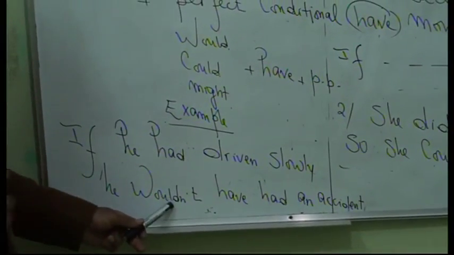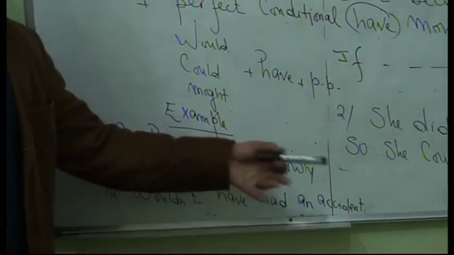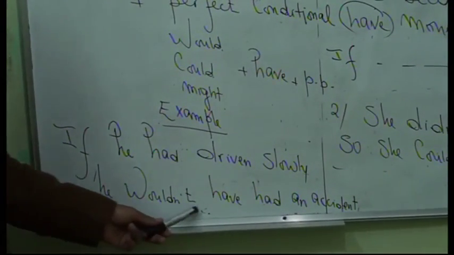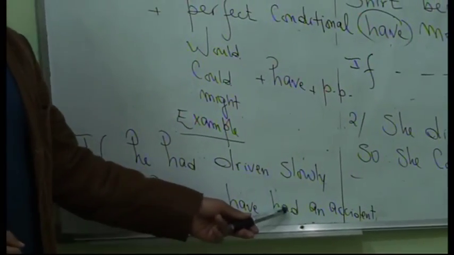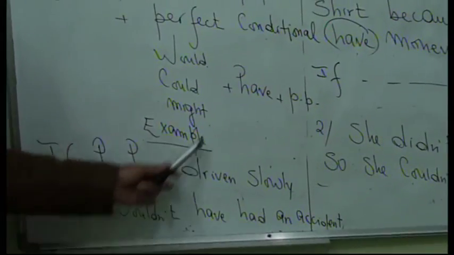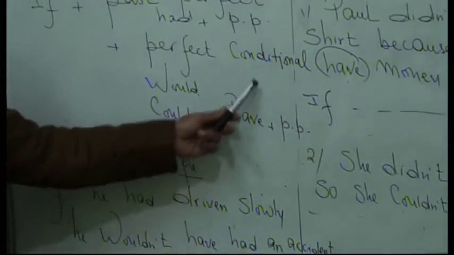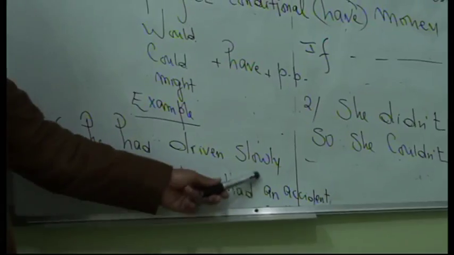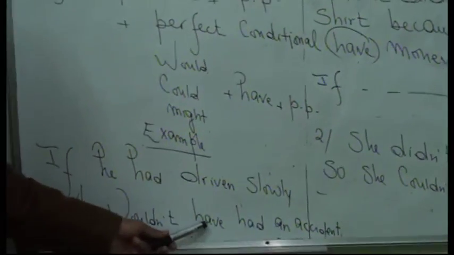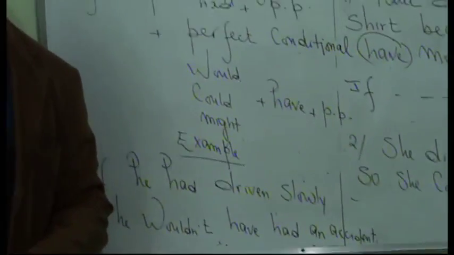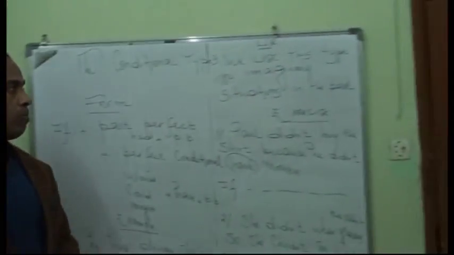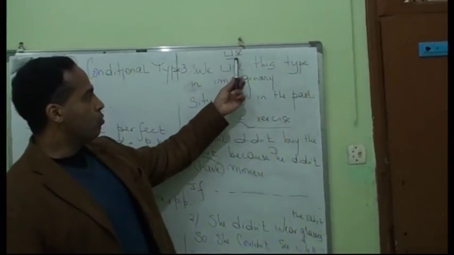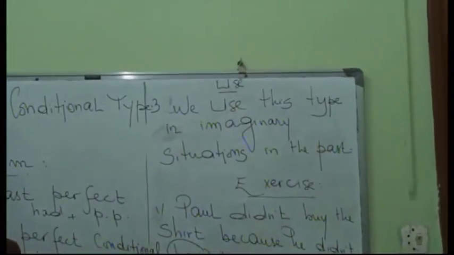He wouldn't have had an accident. So here we have the perfect conditional of the verb to have: would plus have plus past participle of the verb to have. What is the past participle of the verb to have? It is had.